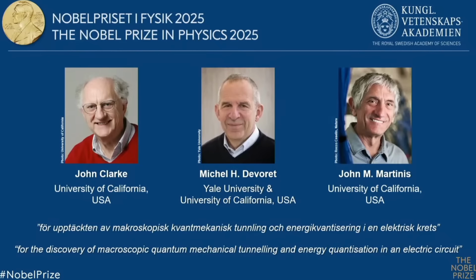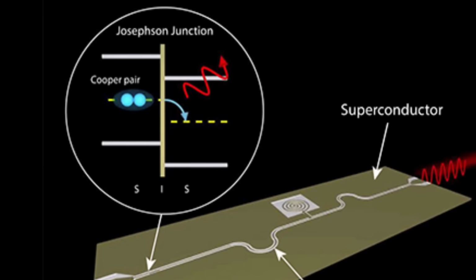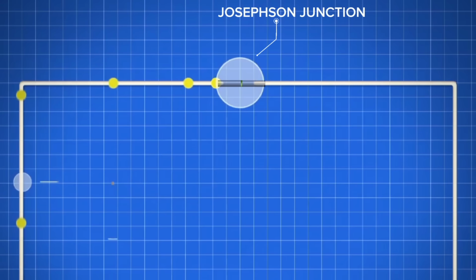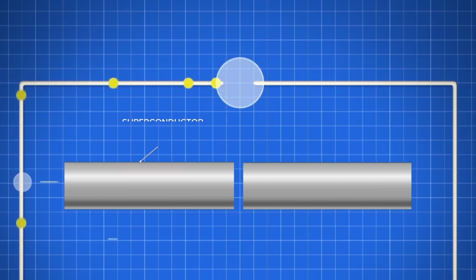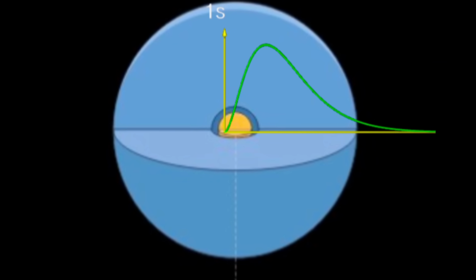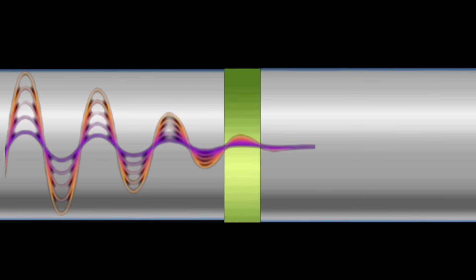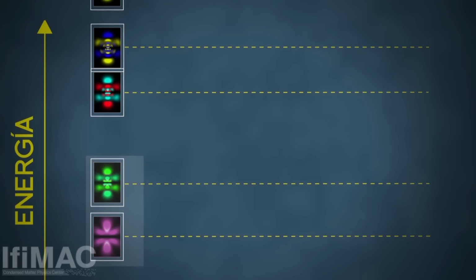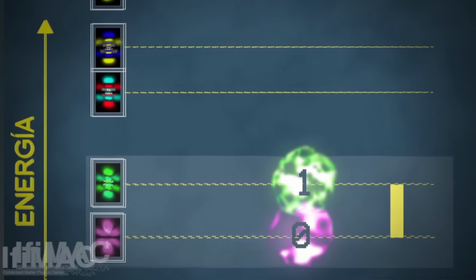The 3 scientists were awarded the Nobel Prize for building these special circuits. These circuits allow electric current to behave in strange quantum ways. They showed that even a circuit made of millions of electrons, large enough to be seen or handled, can still show quantum tunneling, a phenomenon once thought to exist only in the microscopic world. Their experiments proved that such circuits can absorb and emit energy in fixed, discrete amounts, just like real atoms do.